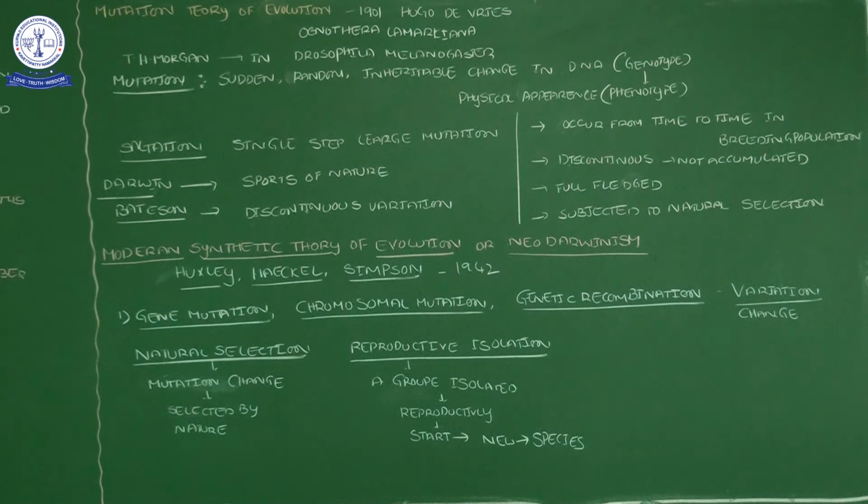And then full-fledged. Full-fledged here means mutational characteristics do not have any intermediate organs or intermediate steps. Whatever change is going to appear, that change appears directly. It will not have any intermediate. Here we will recall the neck formation of the giraffe once more. In the giraffe's neck formation, several intermediate stages are there.